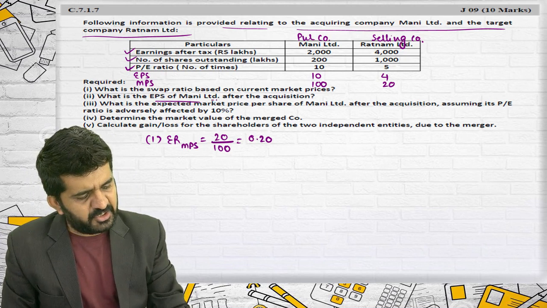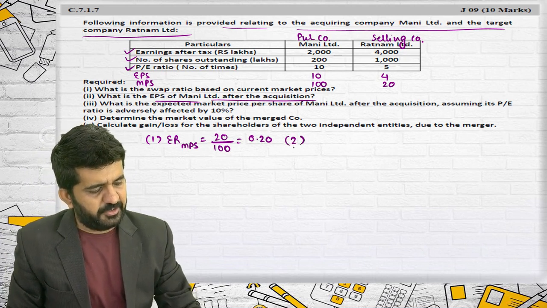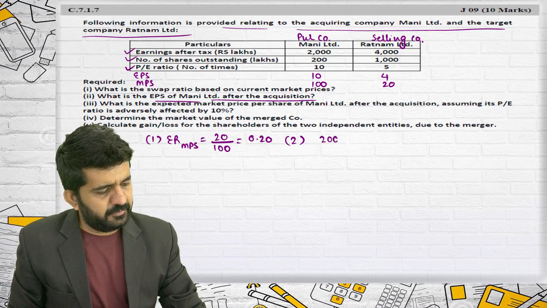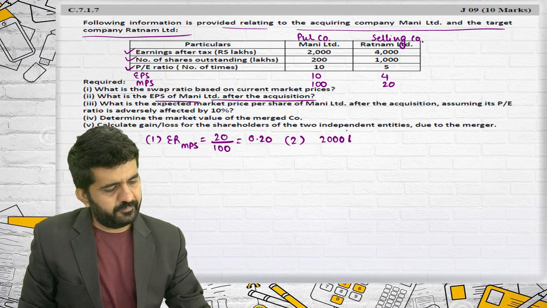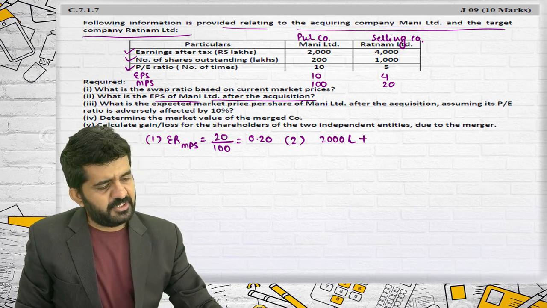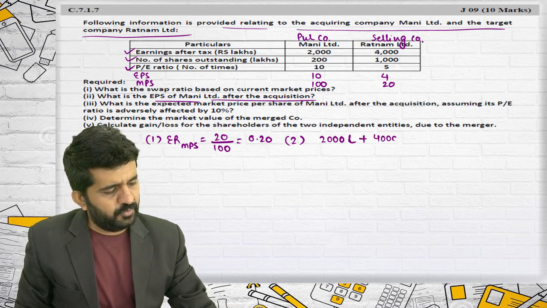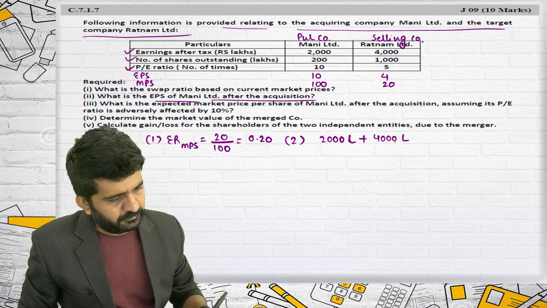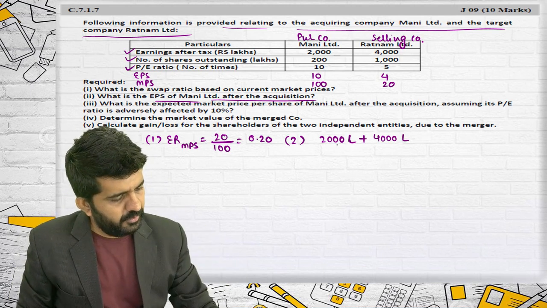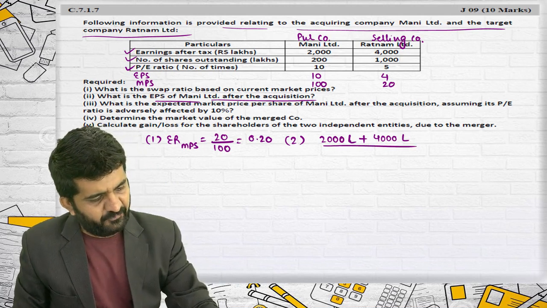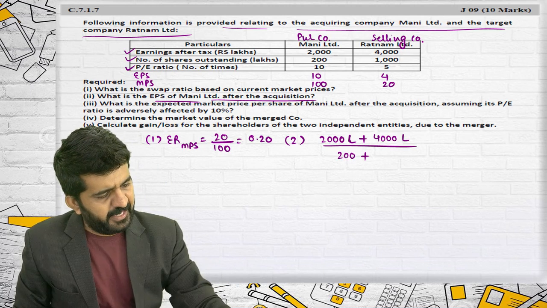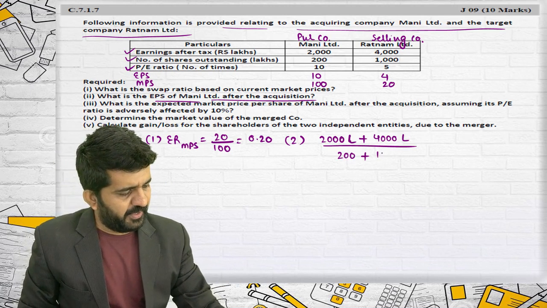What is EPS of Money Limited after merger? Earnings of company 1, 2,000 lakhs, plus earnings of company 2, 4,000 lakhs, divided by N1 is 200 plus N2 1000 into 0.20.